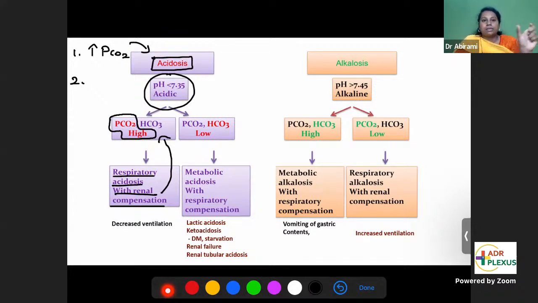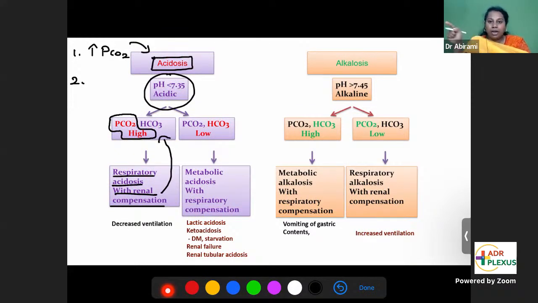The kidney does something to this bicarbonate. Almost 90 to 99% of this bicarbonate is reabsorbed by the renal tubules. The kidney reabsorbs the bicarbonate and gives it to the blood. That is the role of kidneys in acid-base balance. So in renal compensation, in order to balance this acidosis, see what the kidney does. It will start to reabsorb more and more bicarbonate. Why is it reabsorbing more bicarbonate?